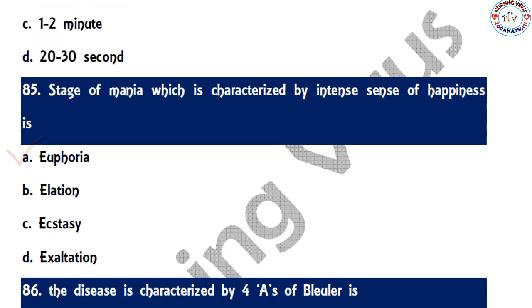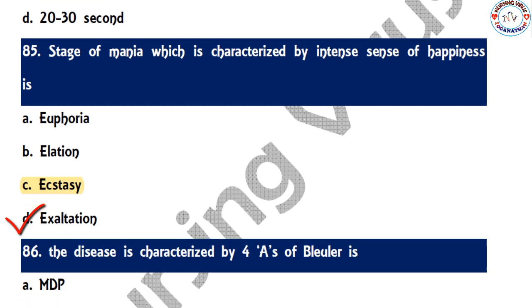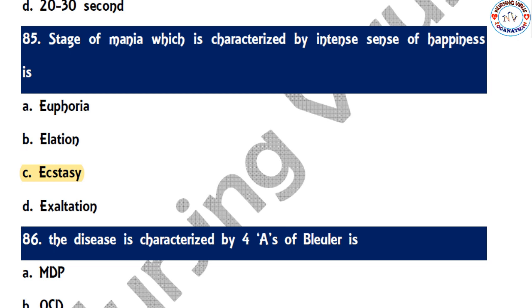So next one belongs to mania. The stage of mania which is characterized by an intense sense of happiness, out of the four stages given, euphoria, elation, ecstasy, and exaltation. The correct answer is ecstasy. The person will have an intense sense of happiness. That is a delusion of grandiosity.